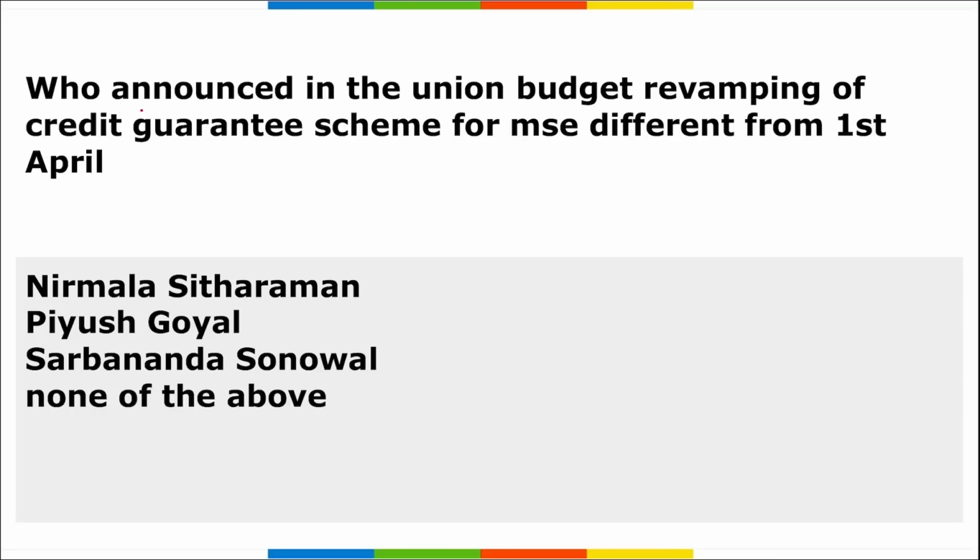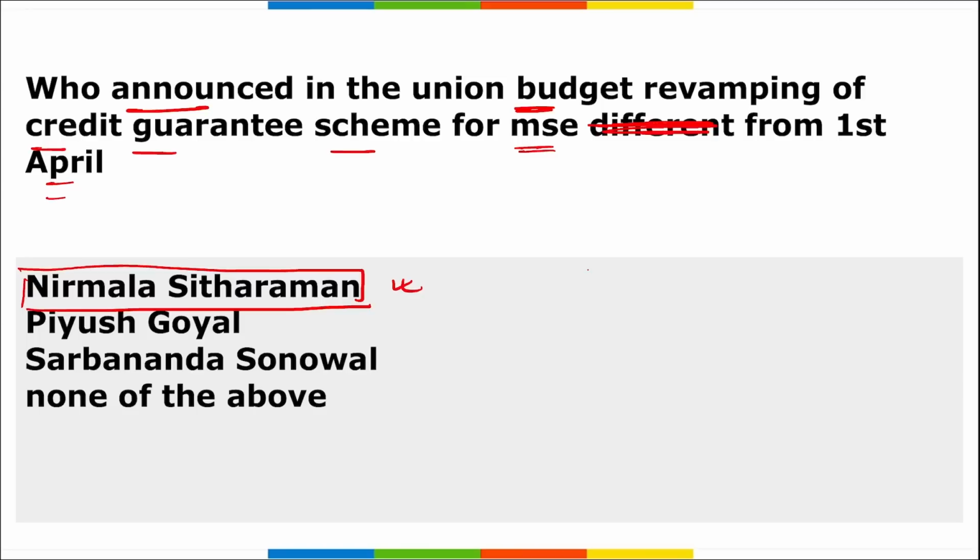Moving on. Next question. Who announced in the Union Budget the revamping of the credit guarantee scheme for the MSME sector from the 1st of April? I repeat, who announced the revamped credit guarantee scheme for MSME from 1st of April? So the correct option here is Nirmala Sitharaman, our finance minister. She has announced in the budget the revamping of the credit guarantee scheme for MSME from 1st of April.